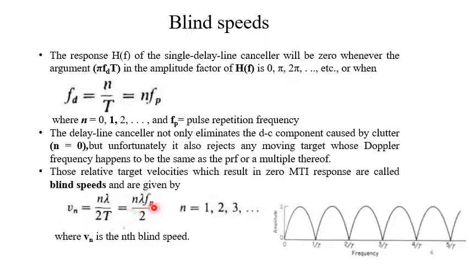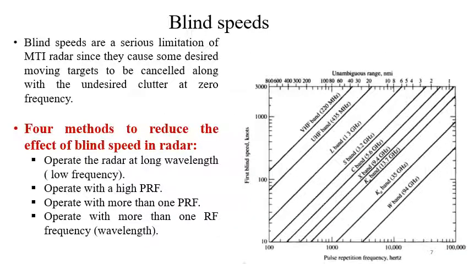That means nλfp/2, so n equal to 1, 2, 3, 4, etc. So Vn is called the nth blind speed. First blind speed means right here. Second blind speed means right here. So blind speeds are serious limitations of MTI radar since they cause some desired moving targets to be cancelled along with the undesired clutter at 0 frequency.